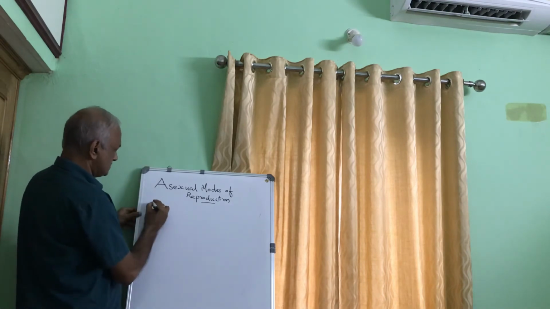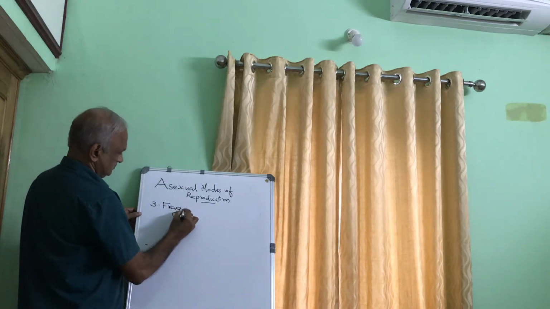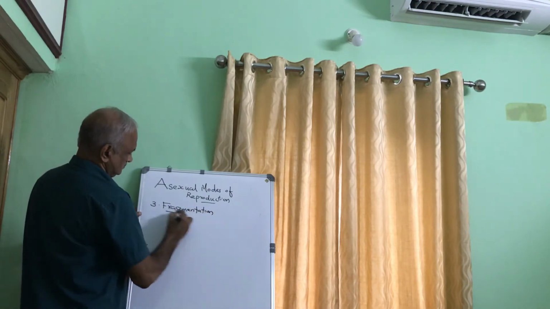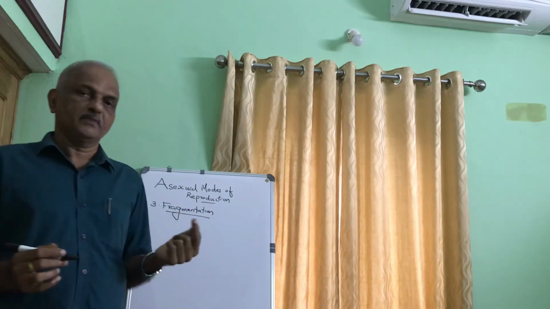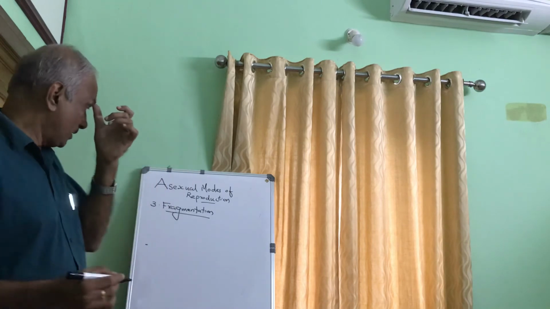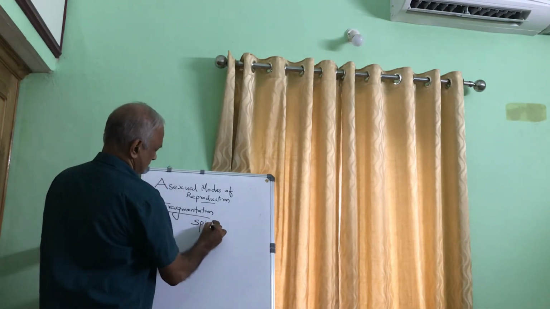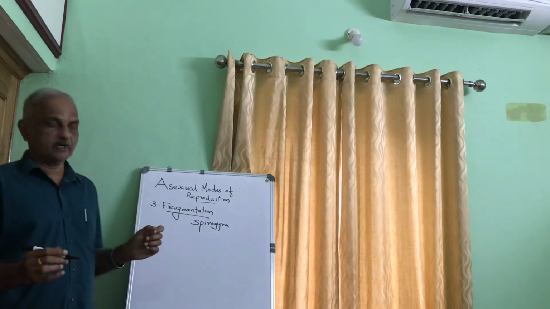A third method is fragmentation. You know the meaning of fragments? It's a small part. So in the case of Spirogyra, you can refer to the pictures in the book.